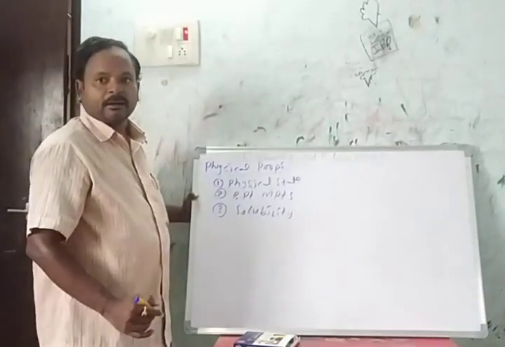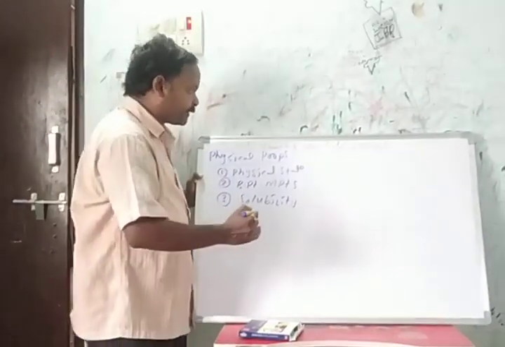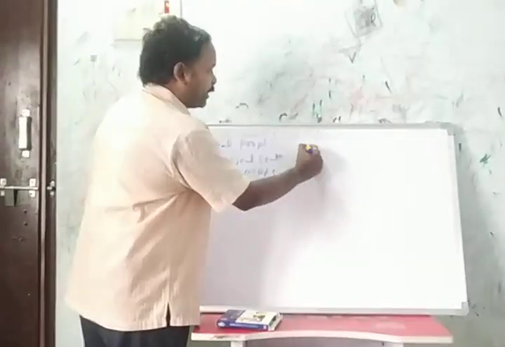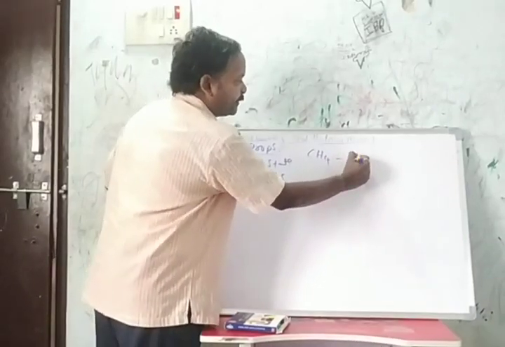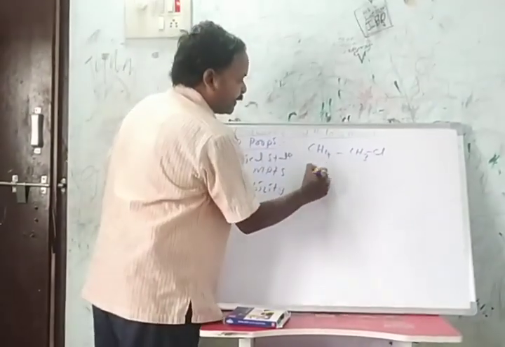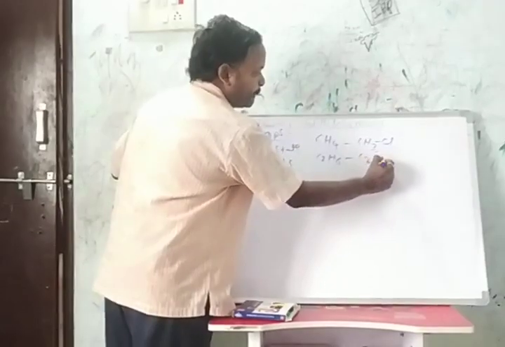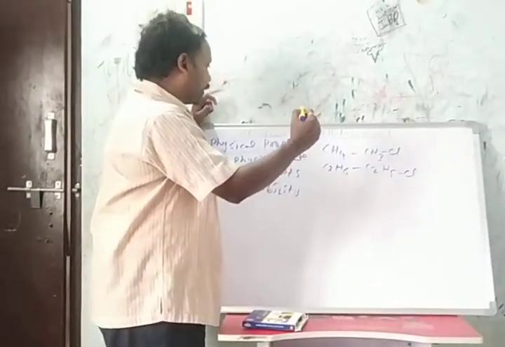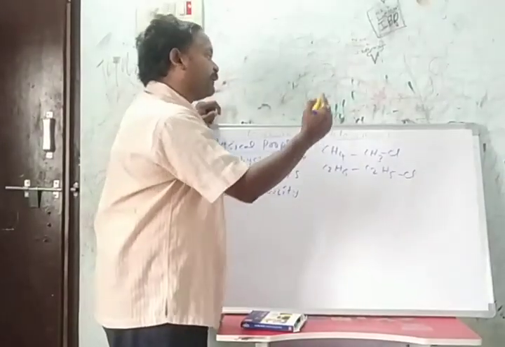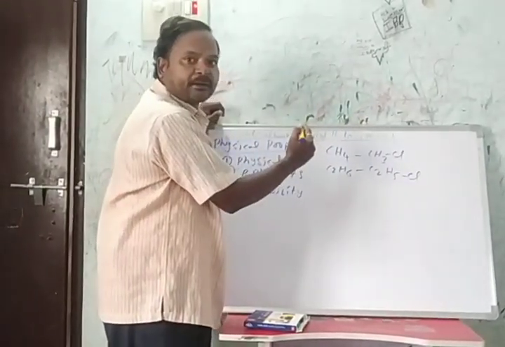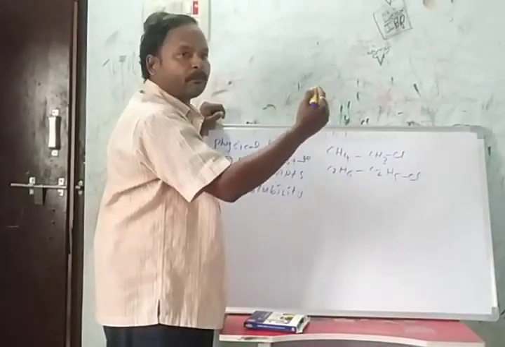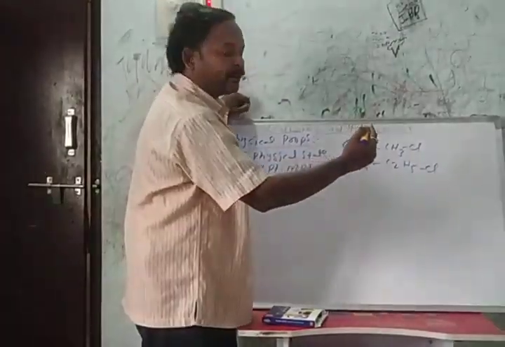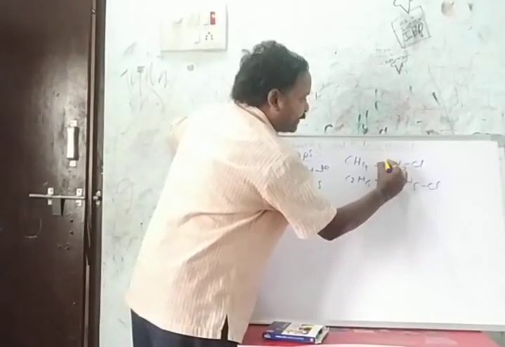Here, when we are comparing the boiling point and melting point of a haloalkane with the concerned hydrocarbon, that means methane and methyl chloride, the haloalkane has the higher boiling point and melting point due to being polar in nature.